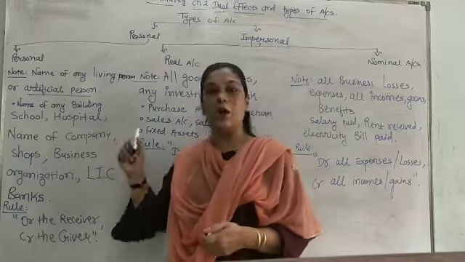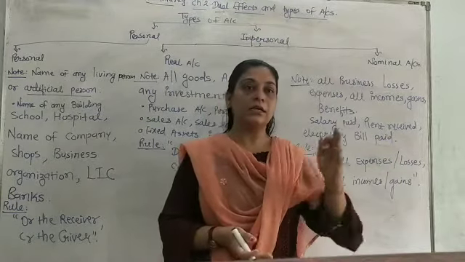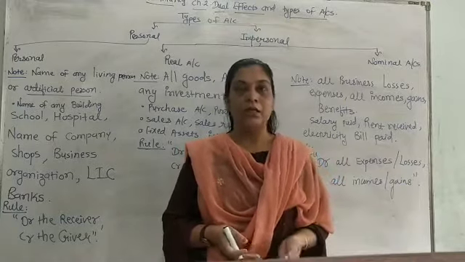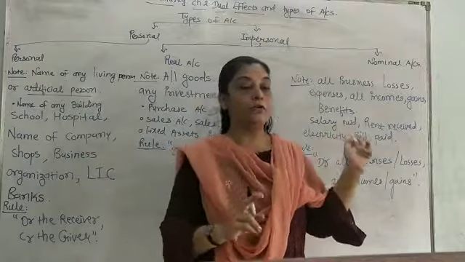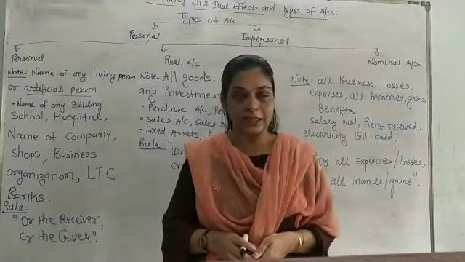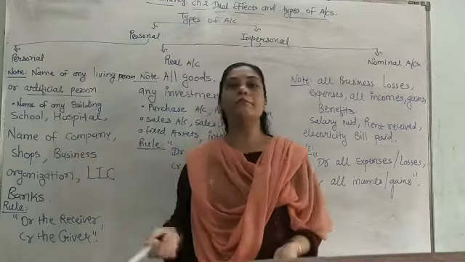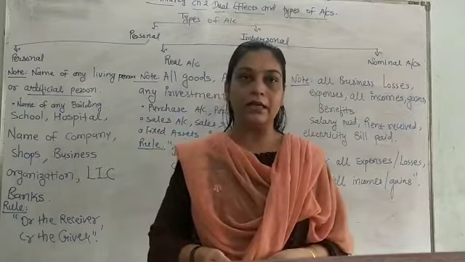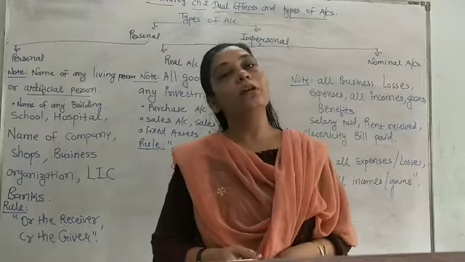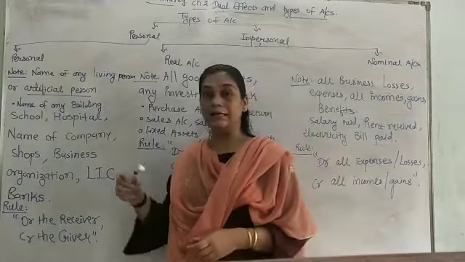Then name of any hospital, for example Urav hospital, Swastik hospital, Narhari hospital. There are different hospitals. Then name of any company: ABC Limited company, Reliance company, Tata's company. So name of any company would be considered in the personal account.